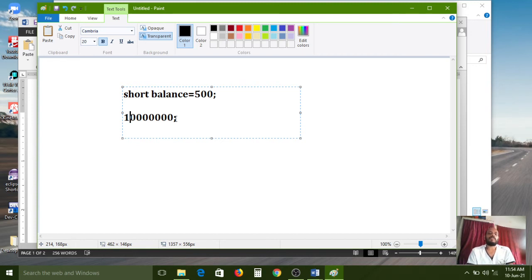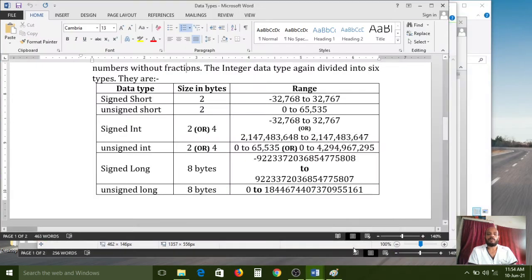Now I want to deposit it in my bank account. Then the short data type is not sufficient, because the short data type range is only 32,767 to store the number. That is the range. If you want to save 1 crore of amount, the short data type is not sufficient.